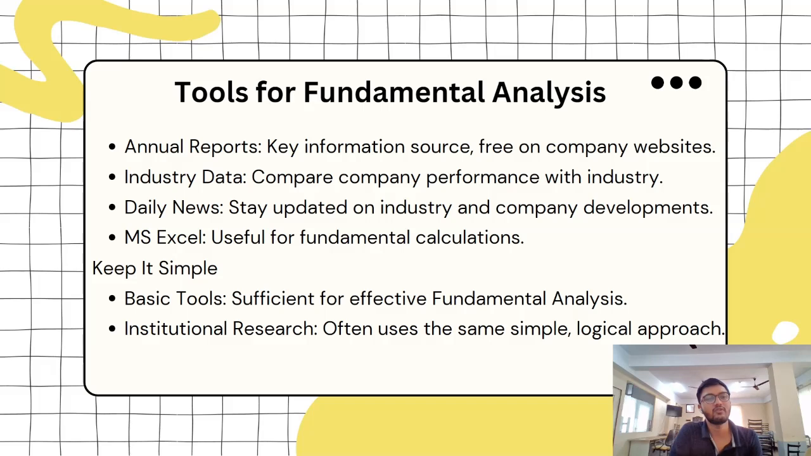So, what are the tools for fundamental analysis? First, I told you about annual reports. Every company publishes its annual report on its website in the investor section. From there, you can download the latest annual report, look at two or three particular sections, and see how the company is performing. You don't need to read the whole 300-page annual report in order to make an investment decision on that particular company.